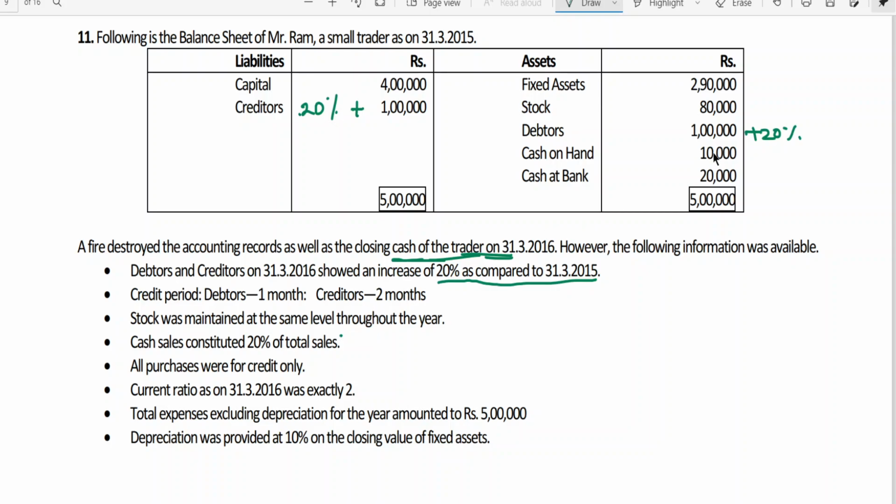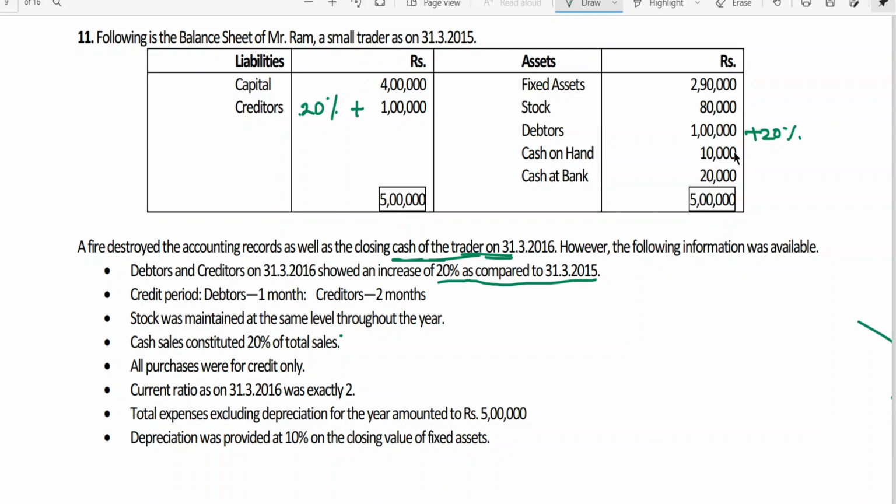How, sir? 1,20,000 is the closing debtors, which is outstanding for 1 month. So the closing balance is always outstanding for 1 month. So 1,20,000 is equal to 1 month. For 12 months, how much will it be? You should multiply 1,20,000 by 12. I think you'll be getting 14 lakhs 40,000. On the basis of closing debtors, you can find out the credit sales.